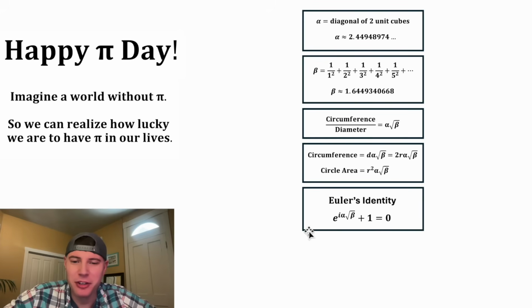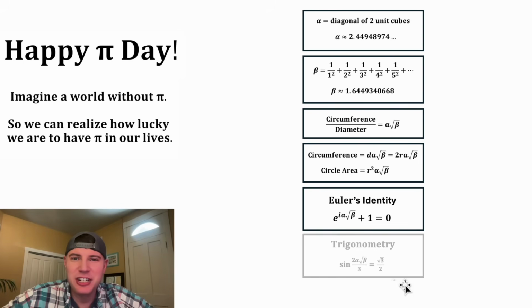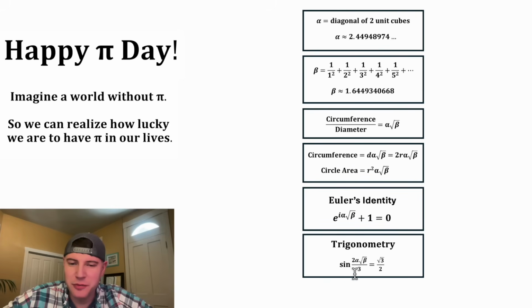Eventually, a guy named Euler discovered this beautiful identity. It was e to the i alpha root beta plus 1 equals 0. This became a hugely famous identity because he used all the elegant numbers e, i, alpha, beta, 1, and 0. And then eventually high school students are going to study trigonometry, and they're going to find things like the sine of 2 alpha root beta over 3 is equal to root 3 over 2. A whole bunch of society ends up being built off of this alpha root beta.